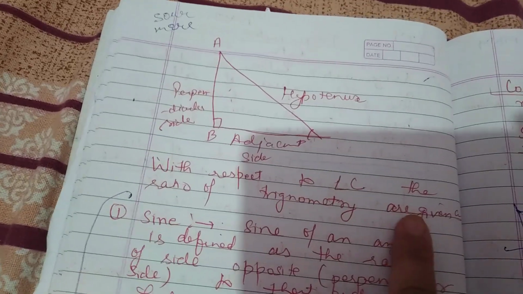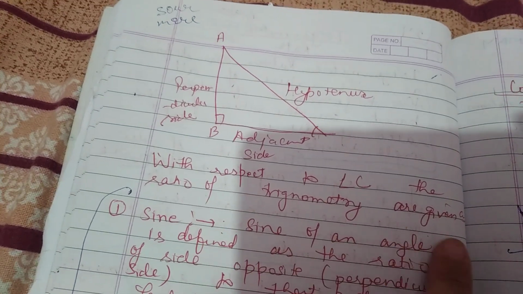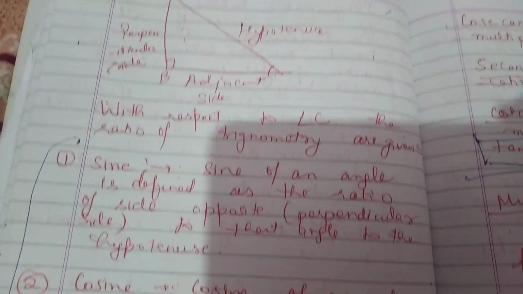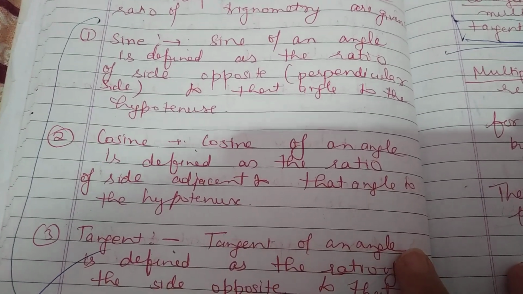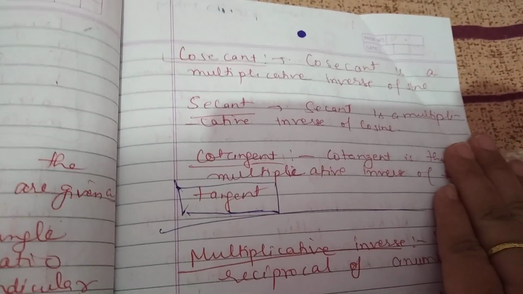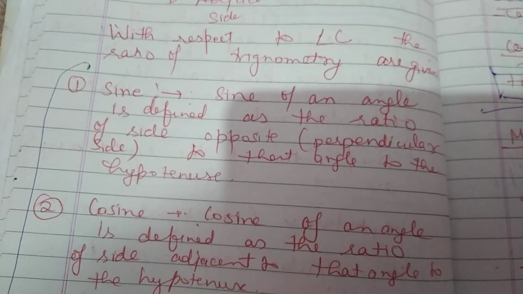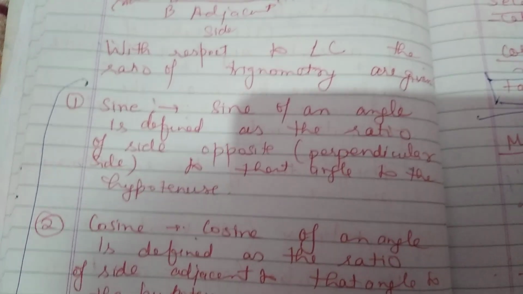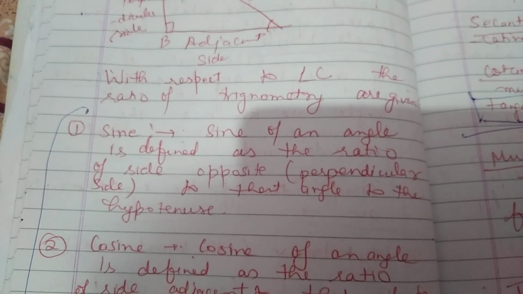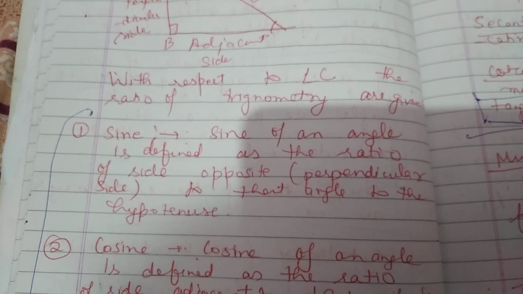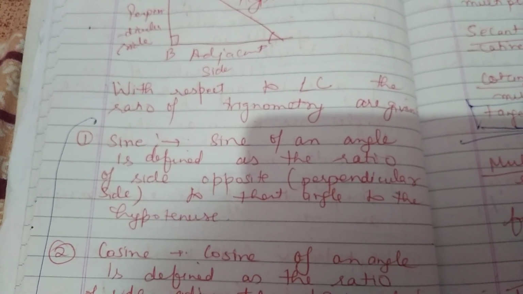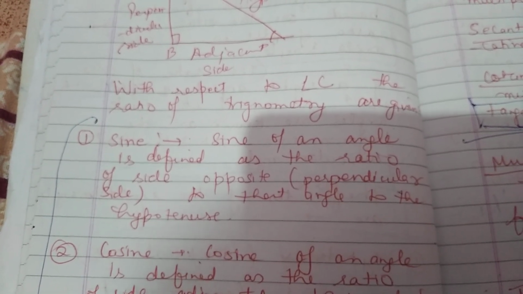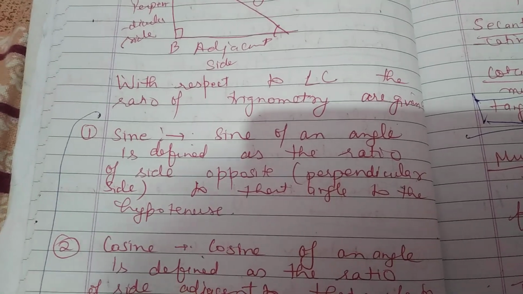Okay, with respect to angle C, the trigonometric ratios are given as sine, cosine, tangent. These are the main ones, and they convert into the cosecant, secant, and cotangent. Okay, number one is sine. Sine of an angle is defined as the ratio of the side opposite to that angle to the hypotenuse. It means the opposite side, the perpendicular side to the angle, upon the hypotenuse.